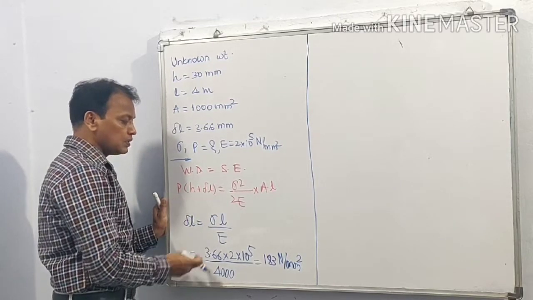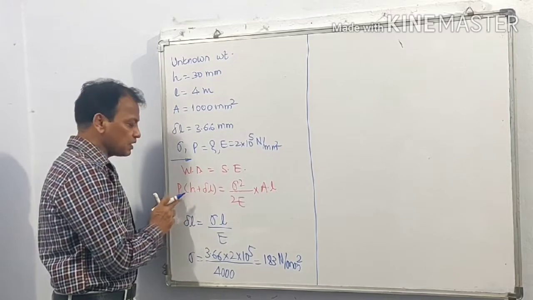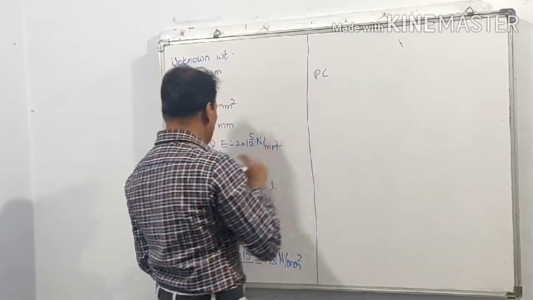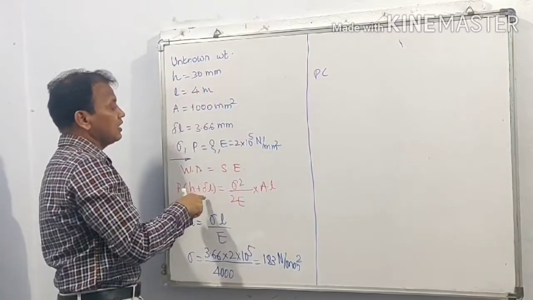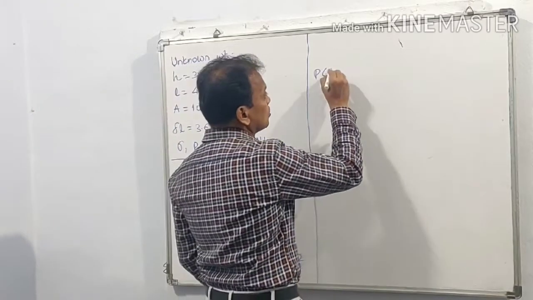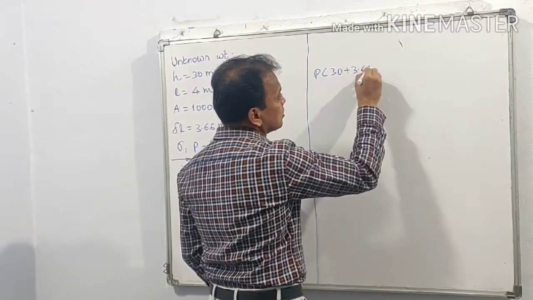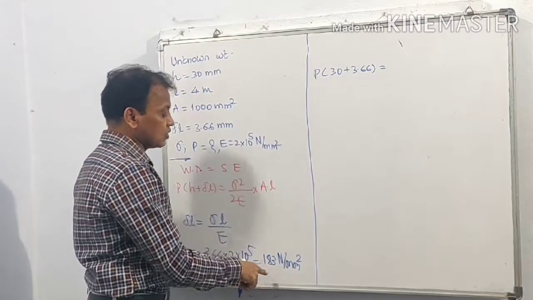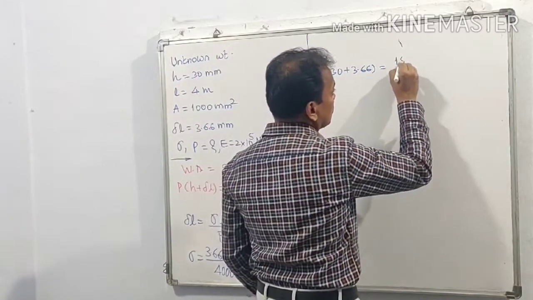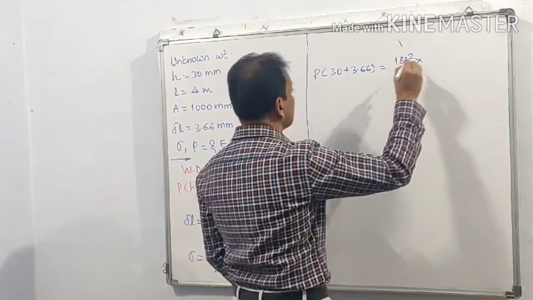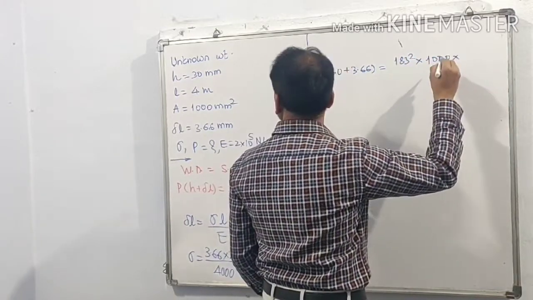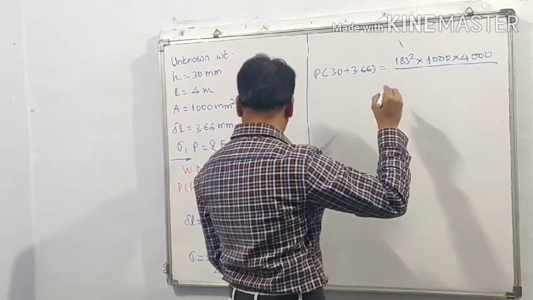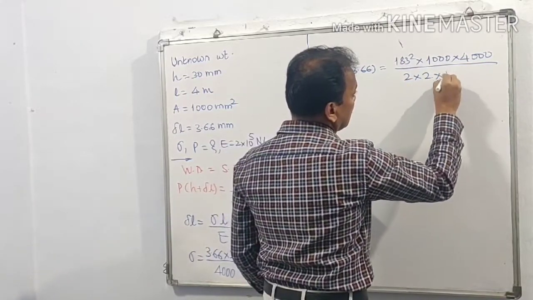We can put the value of sigma and other parameters in the equation and find P. So P into (H plus delta L), where H is equal to 30 and delta L is equal to 3.66, so 30 plus 3.66, is equal to sigma square, that is 183 square, into A, cross sectional area 1000, into L, 4000, upon 2E, that is 2 into 10 raised to 5.